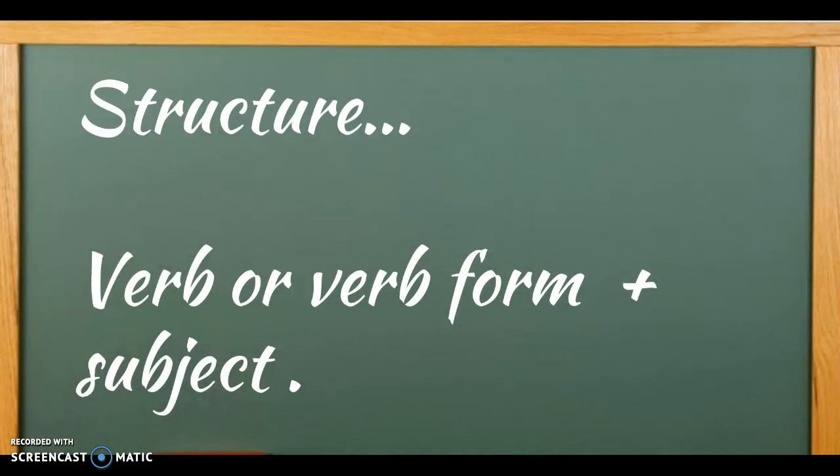Okay, so in terms of the structure, to form tag questions, we use the auxiliary of the verb in the main sentence. When the main verb in the sentence is affirmative, the tag question is negative. When the main verb in the sentence is negative, the tag question is affirmative. So in terms of how you can construct the tag question, you have really simple things: verb or verb form plus subject.